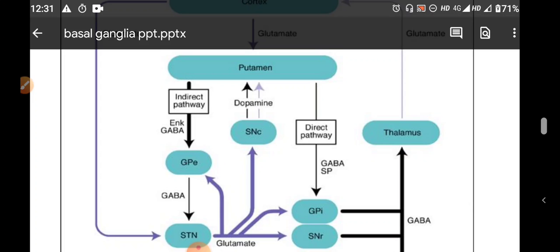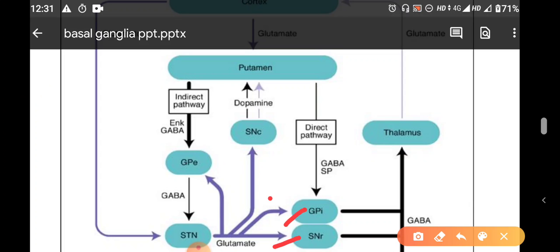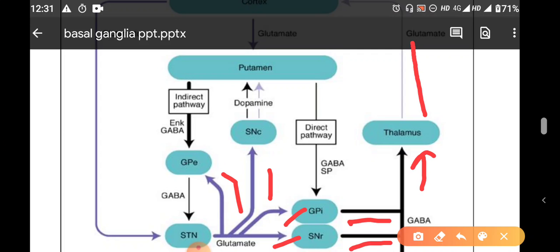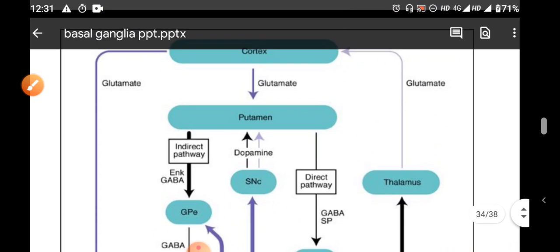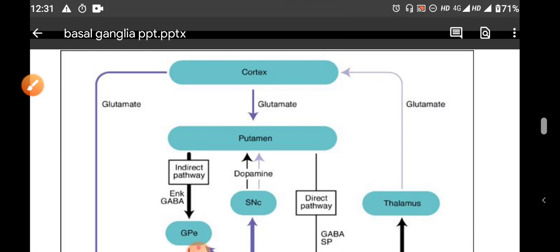So, there is an inhibitory pathway from the subthalamic nucleus to the substantia nigra and the globus pallidus. All these are the excitatory pathways. You can see the purple lines. So, from the subthalamic nuclei to all the regions, it is excitatory. But from the globus pallidus and the substantia nigra, again it is inhibitory to the thalamus, and the thalamus will finally be excitatory to the cortex like this via the glutamatergic pathways.